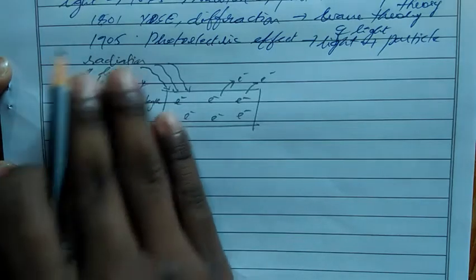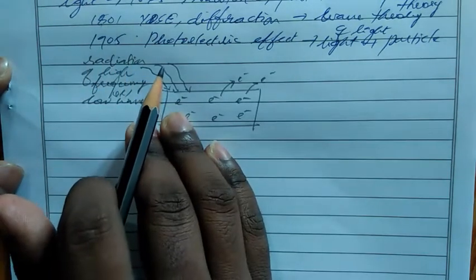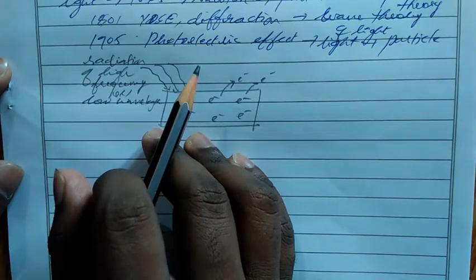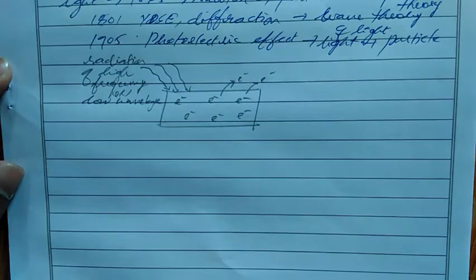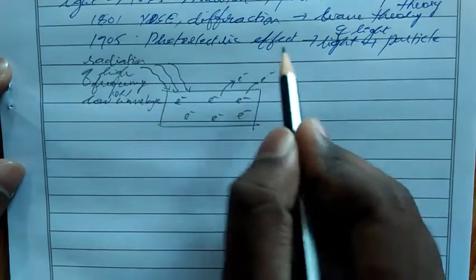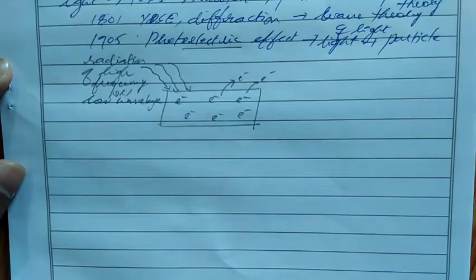So when this much amount of light hits the material, the free electrons of the material come out. Because of the movement of electrons, we have electricity. So how do electrons come out from the material? Because of radiation or because of light energy.